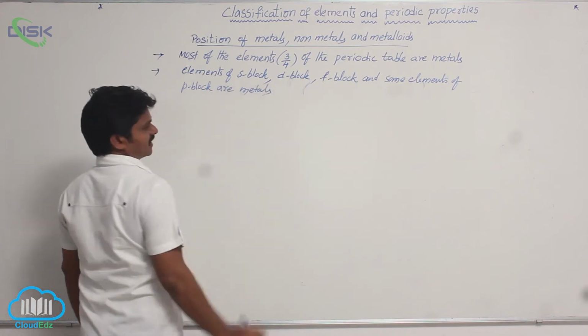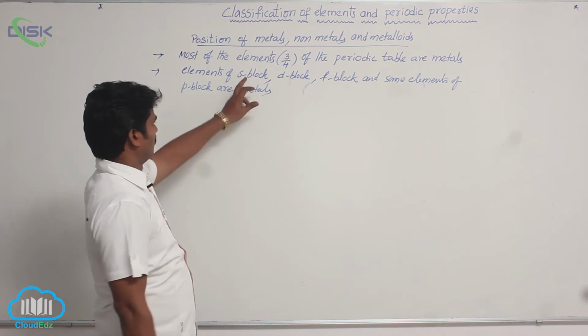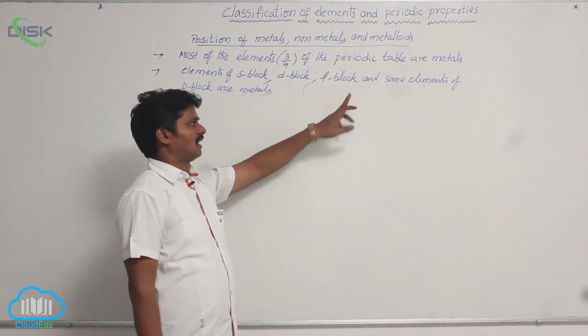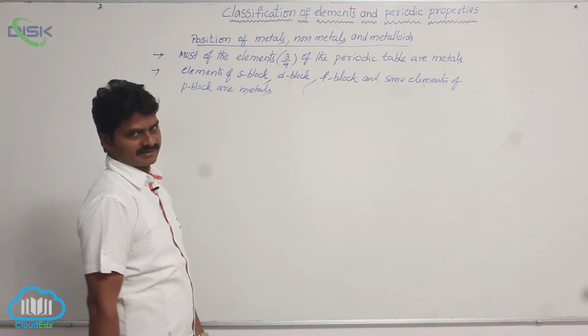So which are metals in the periodic table? All the elements of S block, D block, F block and some elements of P block are metals.